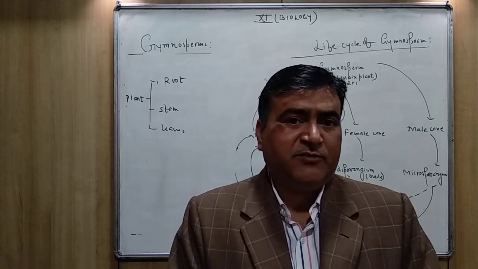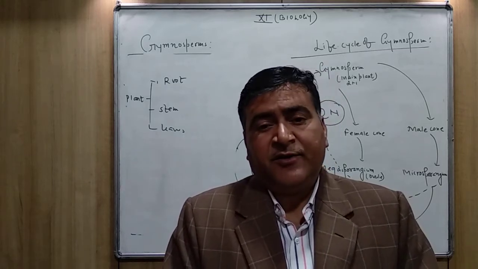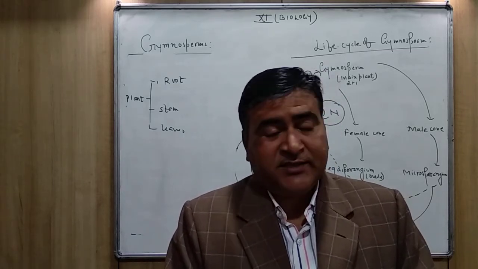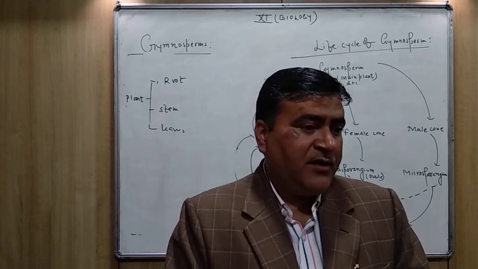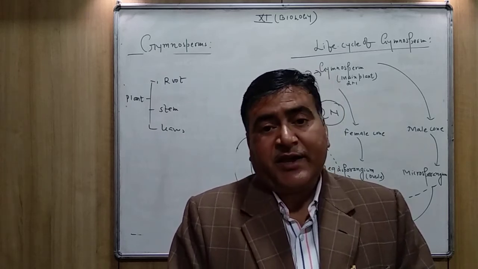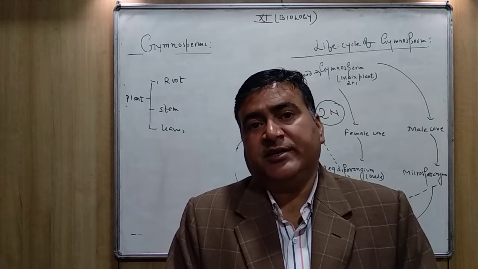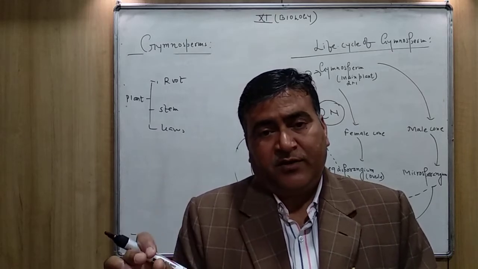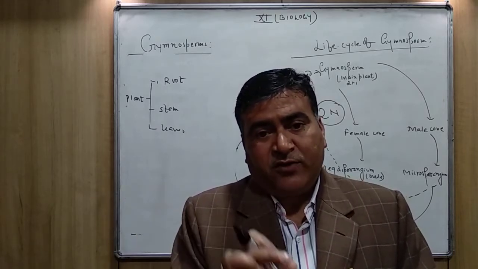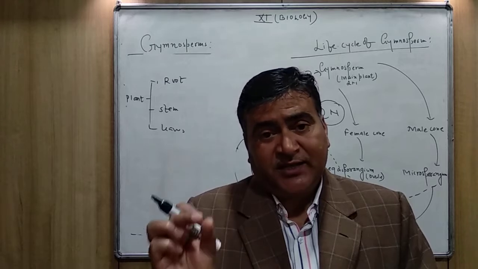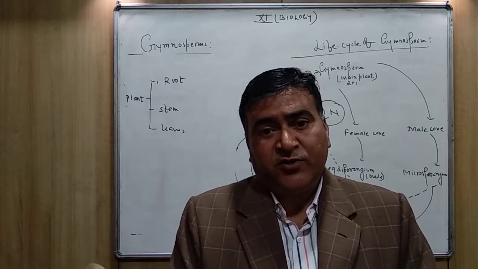Some of the gymnospermic roots are associated with fungus. This is called mycorrhiza. As you know, mycorrhiza is made up of two words. Myco means fungus and rhiza is the root.